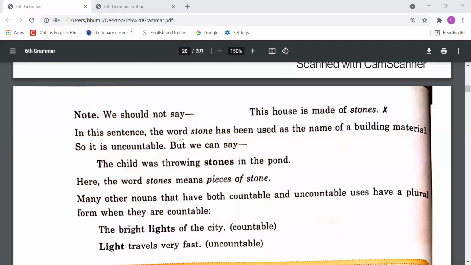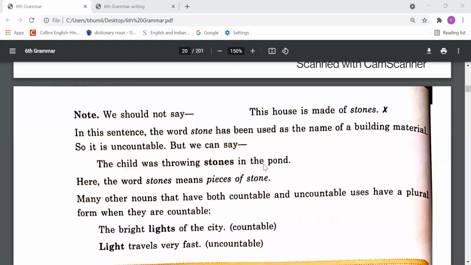In this sentence, the word stone has been used as the name of a building material, so it is uncountable. But we can say, "The child was throwing stones in the pond." When we use these words as a piece of something, we can say stones.